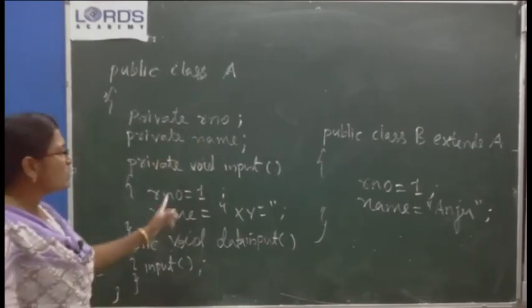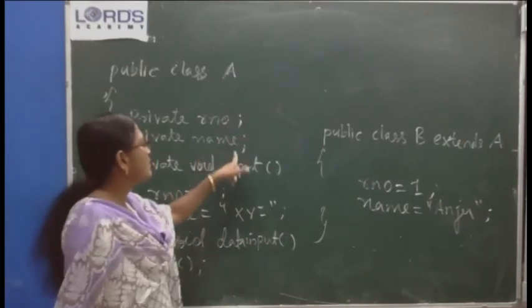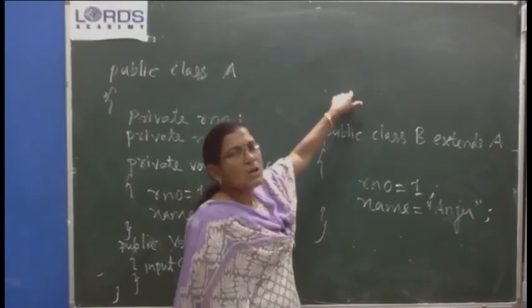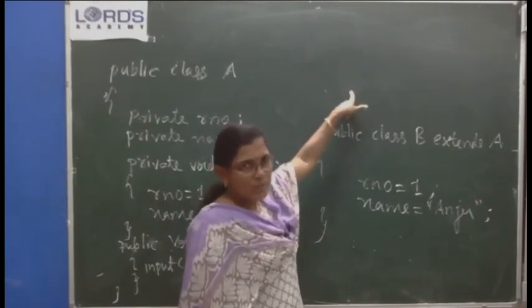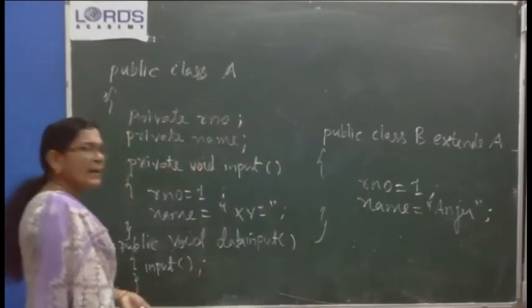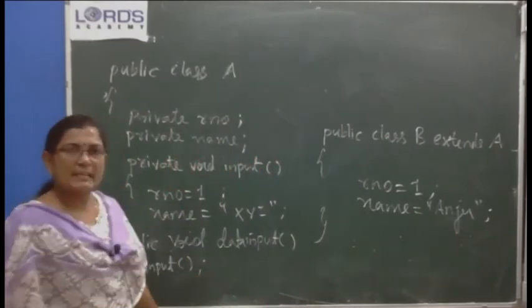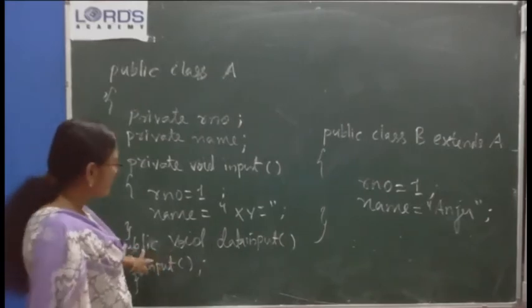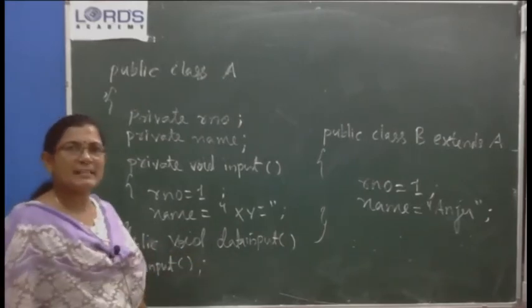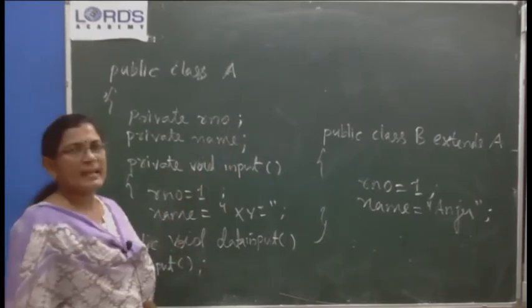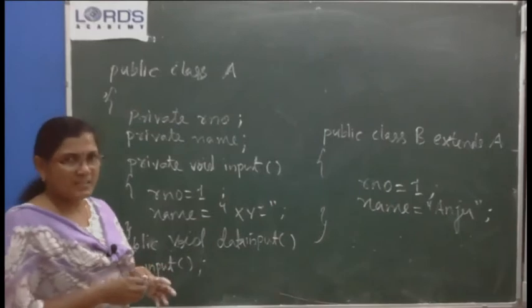But when you try to use private data members and methods outside of this class, they are not accessible by creating an object. So to provide accessibility to the private data members or methods, you have to define a public method. One public method is defined here. Through this public method, indirectly we are providing accessibility, that means controlled accessibility.